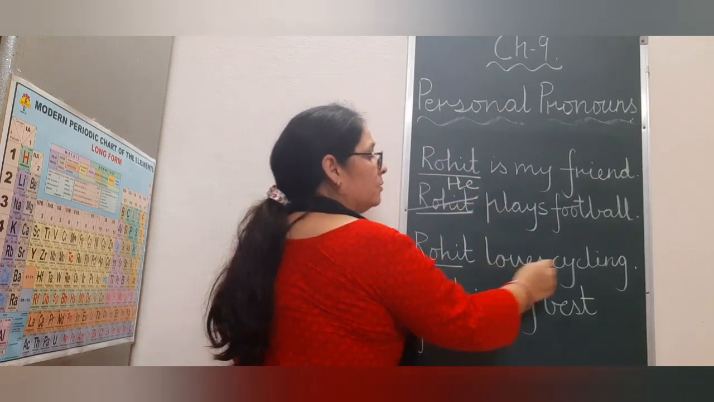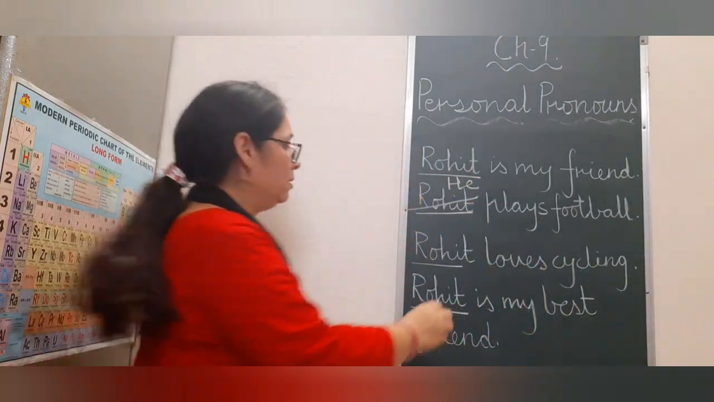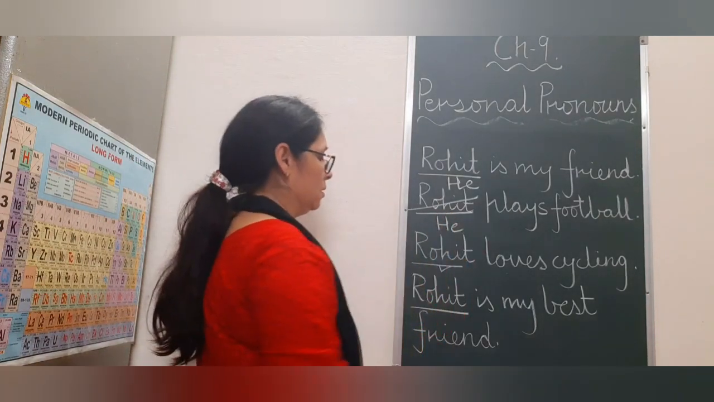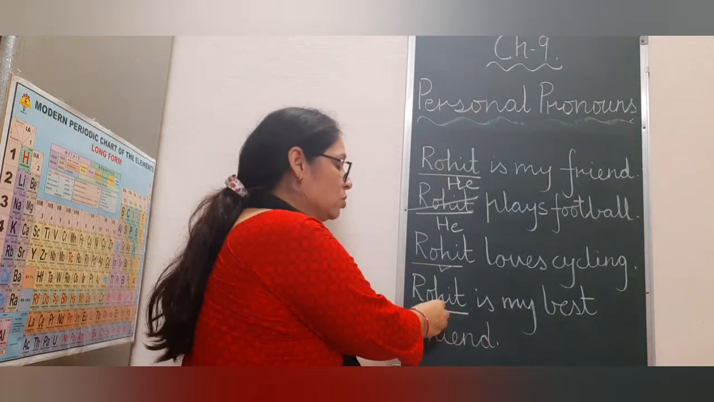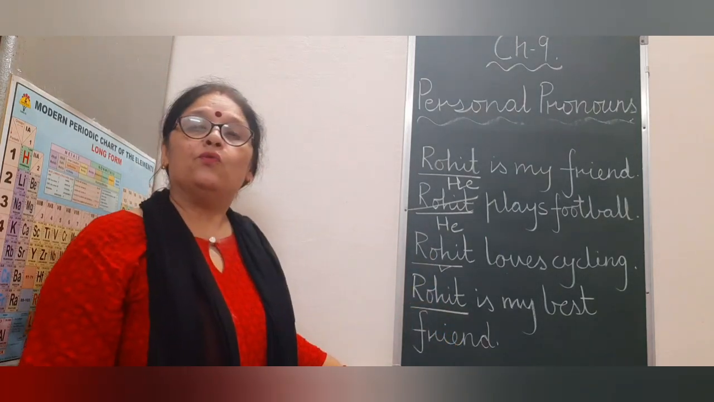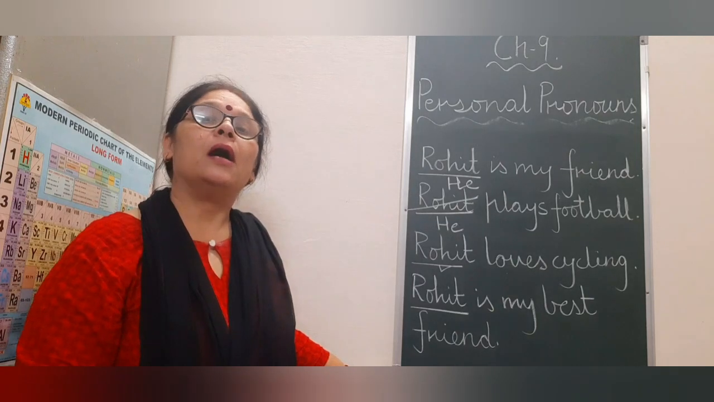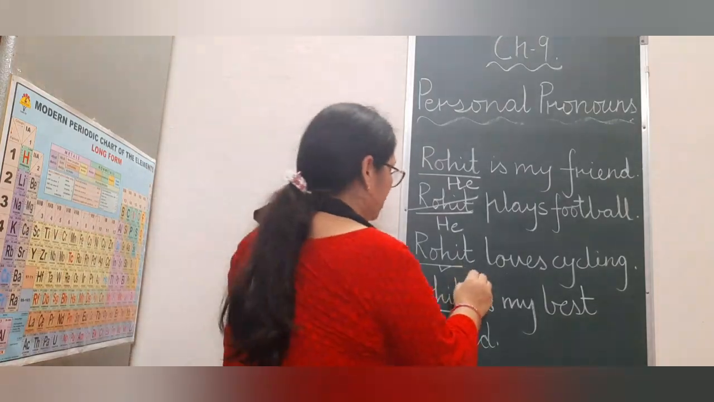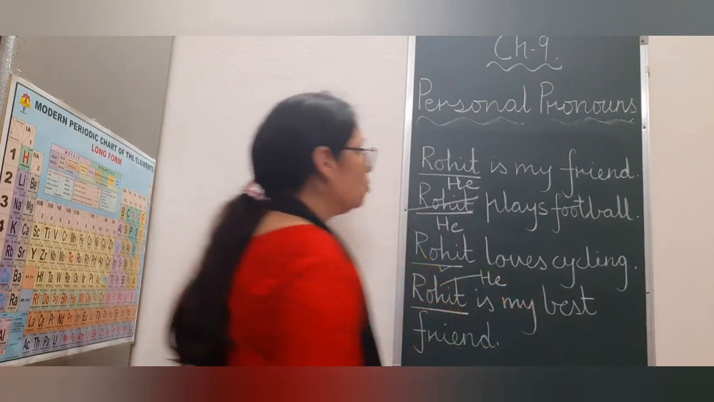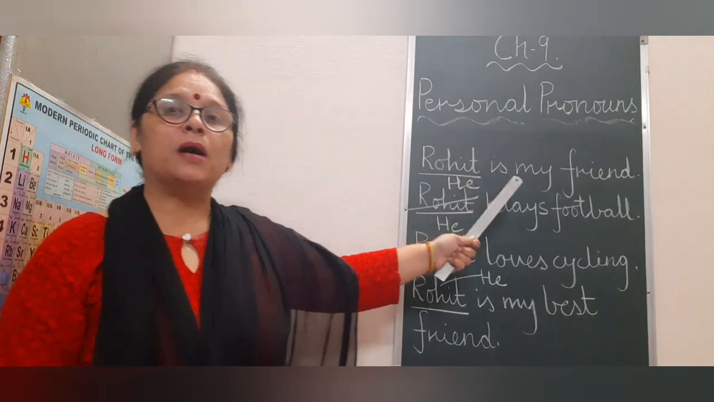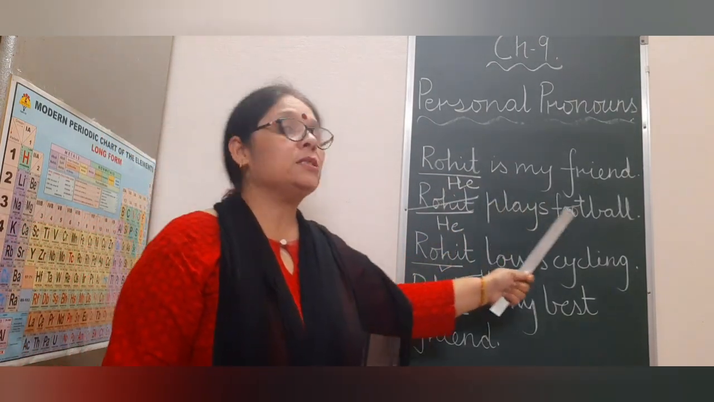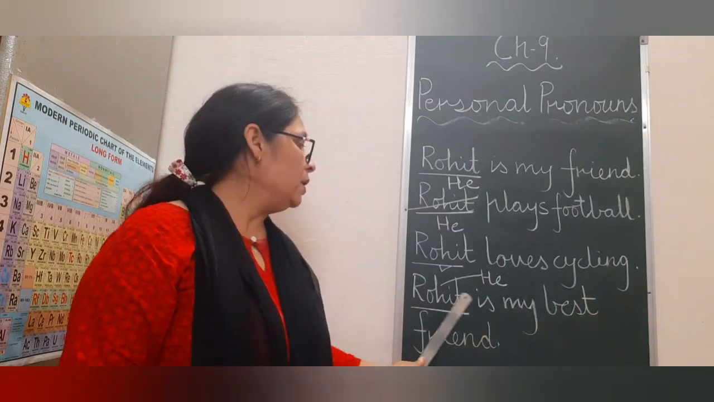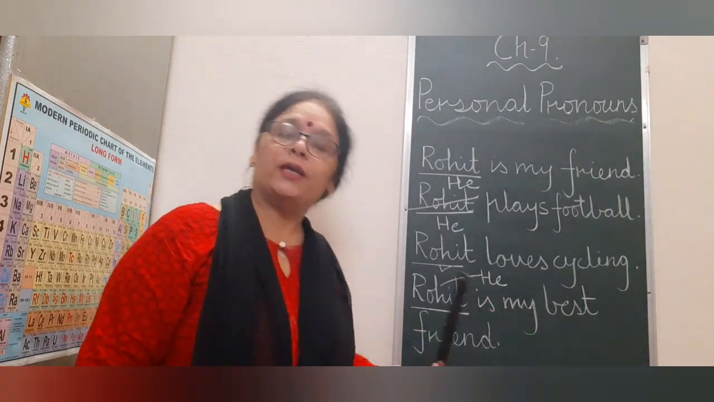Next is Rohit loves cycling. Again, noun is Rohit. Here I will use he. In the next sentence also Rohit is written. Then which pronoun will be used here? I will write he. He pronoun will be used here. Now you read the information. Rohit is my friend. He plays football. He loves cycling. He is my best friend.